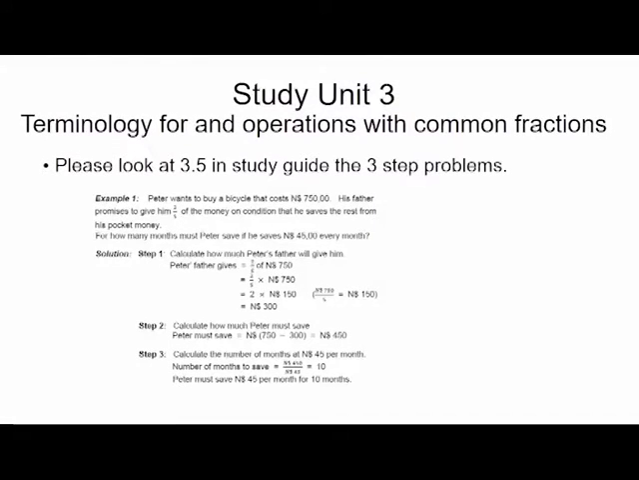Please look at number 3.5 in your study guide for the 3-step problems. In your study guide you'll see there are a few examples of how to solve a 3-step problem. Example: Peter wants to buy a bicycle that costs 750 Namibian dollars. His father promises to give him 2/5 of the money on condition that he saves the rest from his pocket money. So it's the same as a word sum. For how many months must Peter save if he saves $45 every month?